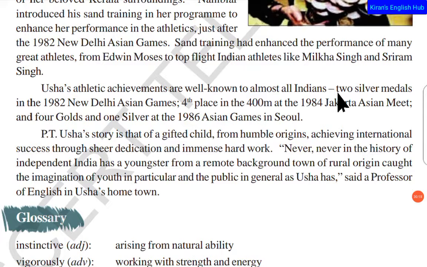The great athlete won two silver medals in the 1982 New Delhi Asian Games, fourth place in the 400 meter at the 1984 Jakarta Asian Meet, and four golds and one silver at the 1986 Asian Games in Seoul. You can see her achievements here. She has got gold, she has got silver medals, and she has won many other medals.